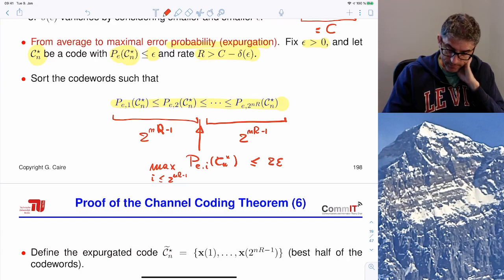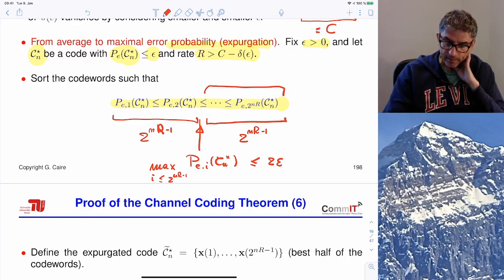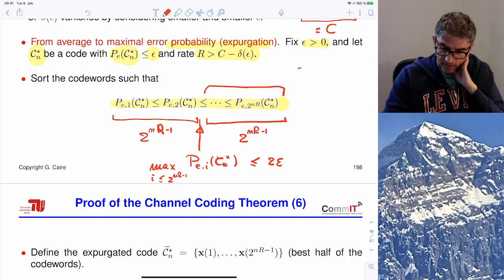Why is that? Because if this was not true, then all these code words, because they have bigger error probabilities, altogether they would contribute more than epsilon to the average error probability. If you imagine that half of the terms are bigger than 2 epsilon, you sum them together and you get 2 to the n r minus 1 times something bigger than 2 epsilon. So let's write here 2 epsilon, right?